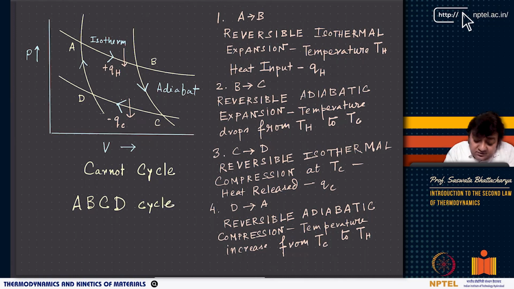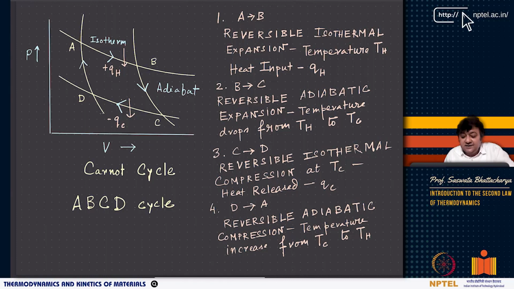Now, as I told, A to B is reversible isothermal expansion, temperature T, and for isothermal, right? It's a fixed temperature. Let us assume the temperature is TH. Okay, and heat input is QH. Now B to C is a reversible adiabatic expansion. If it is adiabatic, then temperature can drop from TH. So it is from TH, it has gone to TC. But what about Q? Q is going to be 0. There is no heat transfer, right?